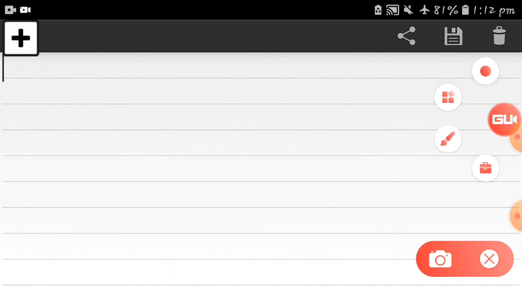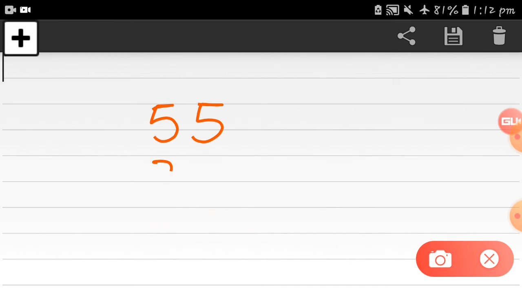Okay, see this again, I am taking this example only, 55 plus 25, and don't forget to put the plus sign. Now here is 5 plus 5, this is the ones column. Now how much is it? 5 plus 5? Yes, 5 plus 5 is equal to 10.